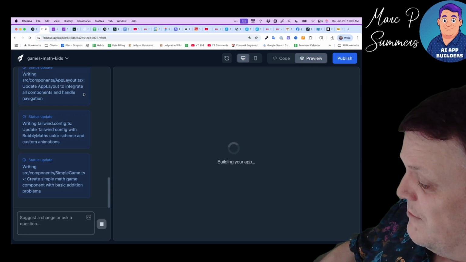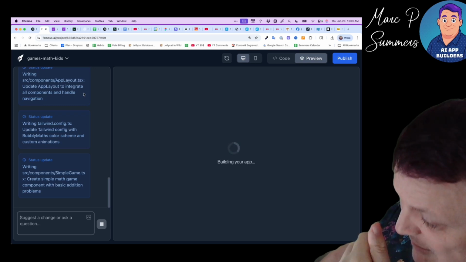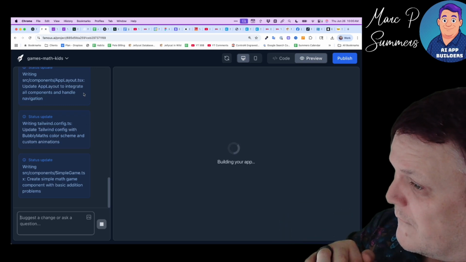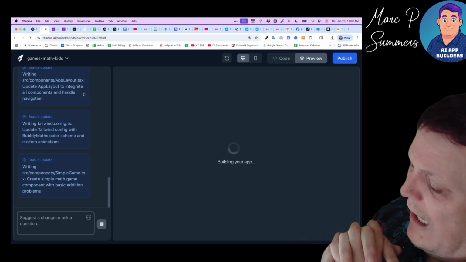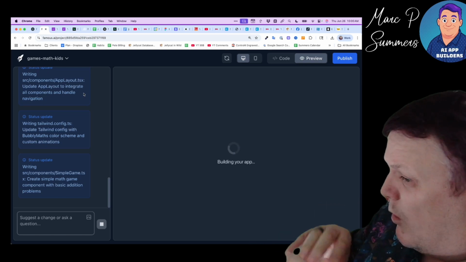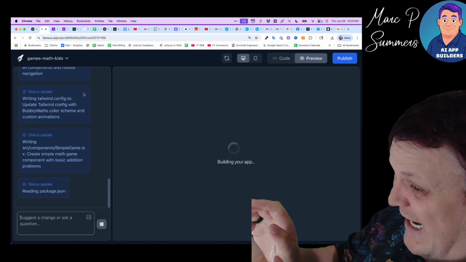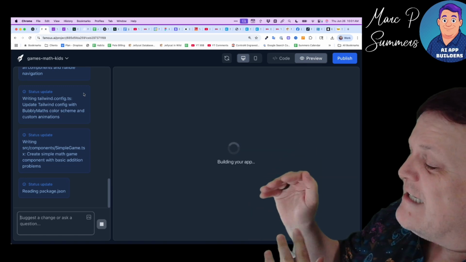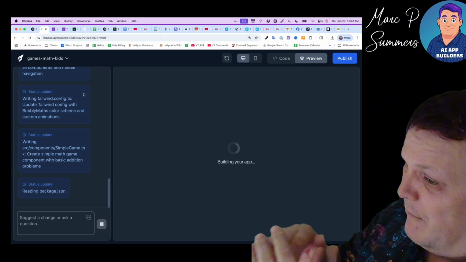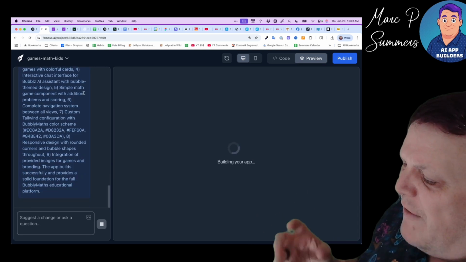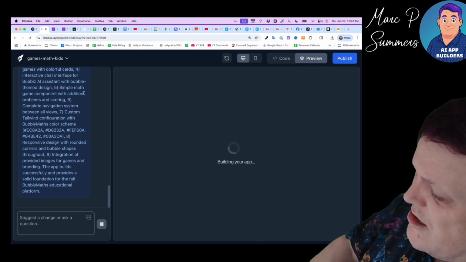With basic addition problems, which is something you didn't really want. Yeah. But that's very normal with AI: if you say maths, they give you arithmetic. Sure. And that's something we can work with later. It will put whatever it's decided this fun game is in as a placeholder, and then we can say, okay, now we want to change that to a shape-based game, and maybe give it a little bit of a spec as to what we want that shape-based game to be.